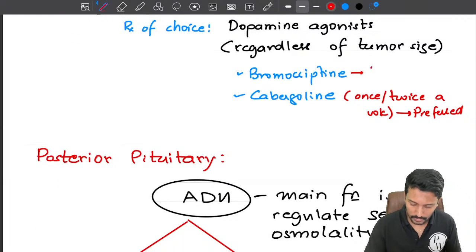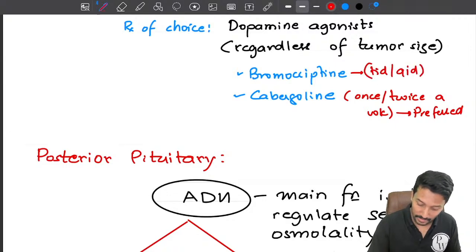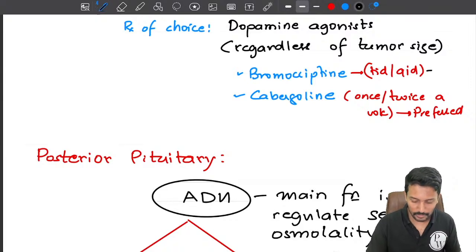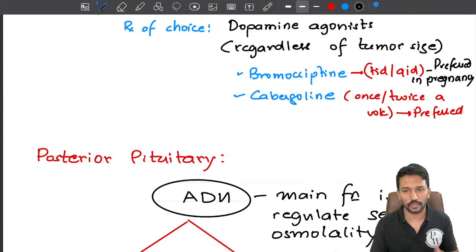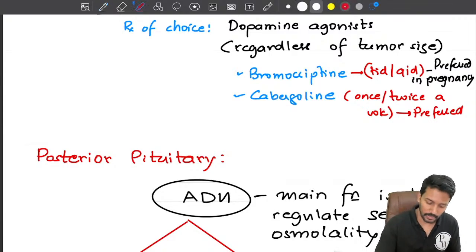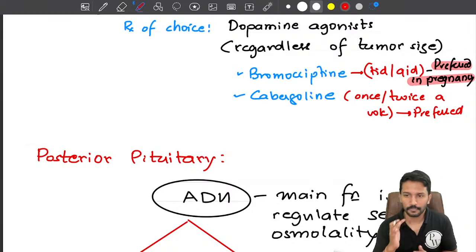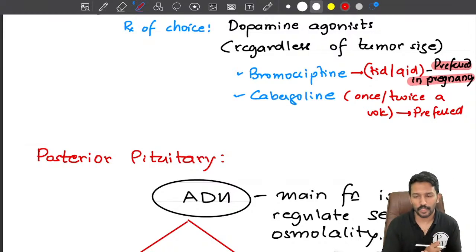Bromocriptine is given as TID or QID. That means you need to give 3 or 4 times a day, not week. In that case, it is less preferred, but because its safety is well proven in pregnancy, this is preferred in pregnancy. If in pregnancy you need to give dopamine agonist, we will be using bromocriptine. That's also an important MCQ. Okay, that's clear. So we have done with growth hormone acromegaly and adult growth hormone deficiency. We are done with hyperprolactinemia and prolactinoma.